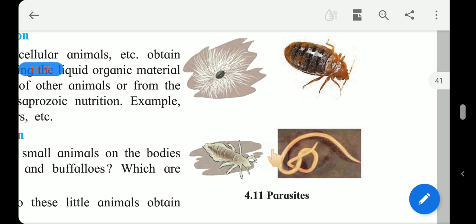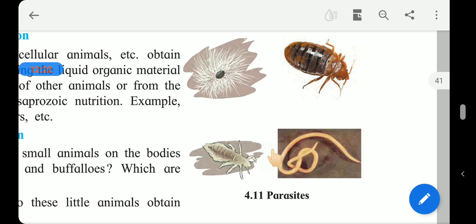they suck their blood as food. Whereas some animals obtain their food from the host body by remaining inside the host body. For example, animals like tapeworm and roundworm live inside the body of other animals and obtain their food.